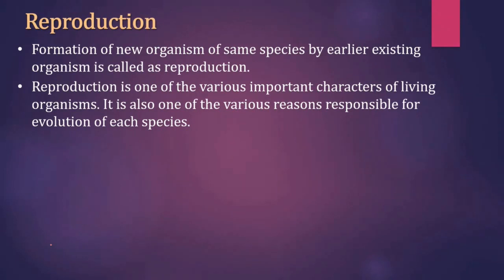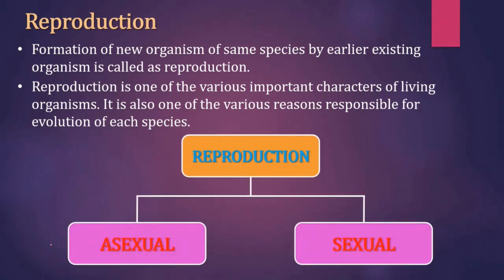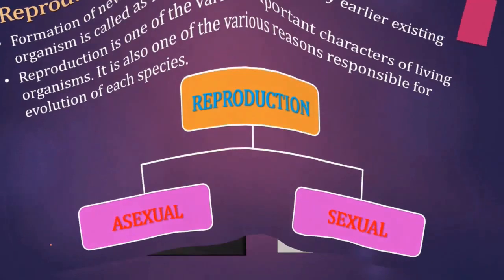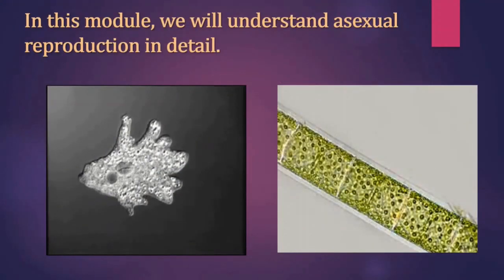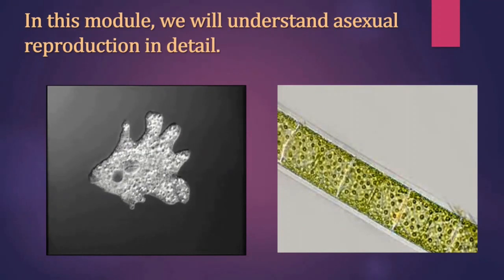It is also one of the various reasons responsible for evolution of each species. In living organisms, reproduction occurs mainly by two methods, asexual and sexual. In this module, we will understand asexual reproduction in detail.